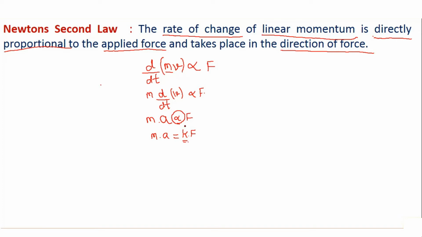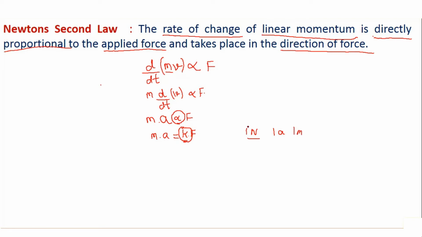Now my next step will be to find out the value of this constant k, for which let us go back to the definition of a Newton. By definition, 1 Newton force is the force required to produce unit acceleration on unit mass.